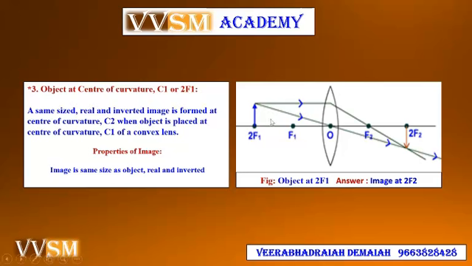Here the object is placed at exactly 2f1 and 2 rays are passing through. One is through f2 principal focus and another is through the optic center. They meet at the particular point 2f2. So the image is real and inverted, the same size as the object.